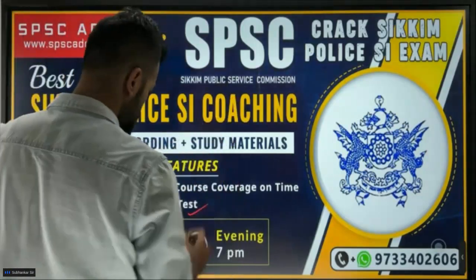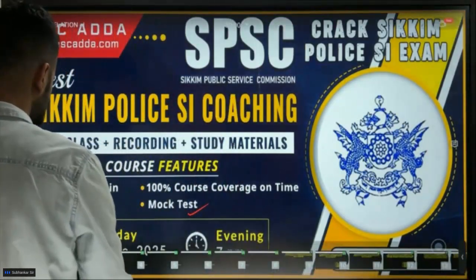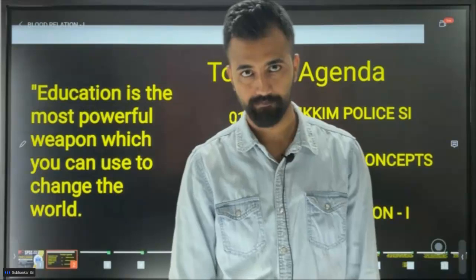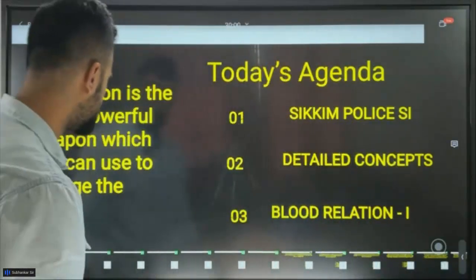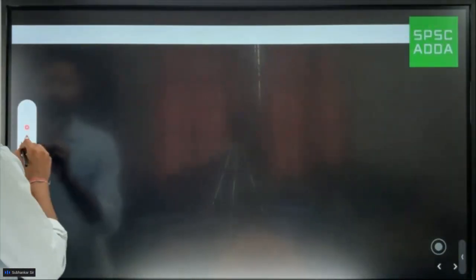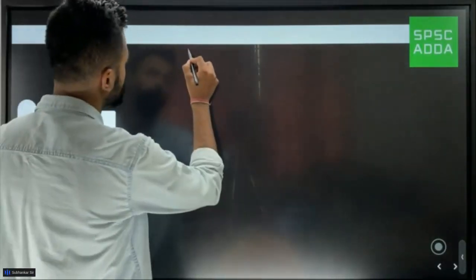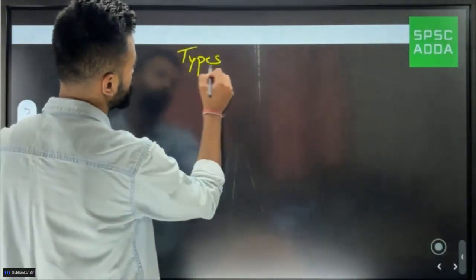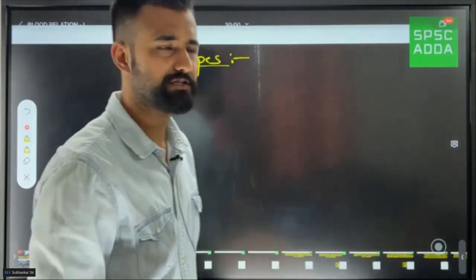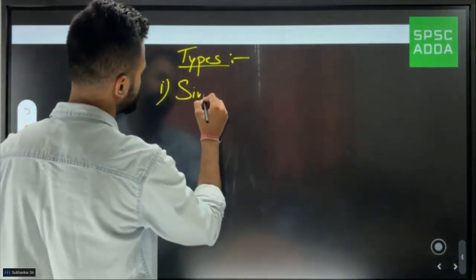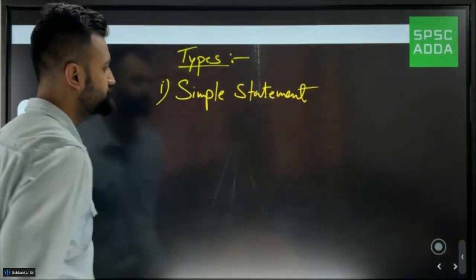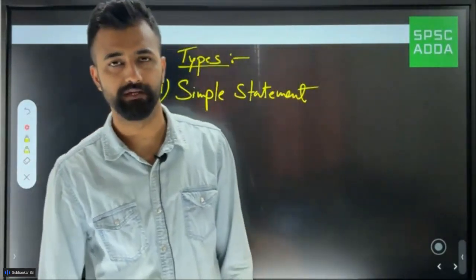So I'm starting the topic blood relation. Generally in the blood relation topic, what are the types? Let's understand the types of blood relation questions that we'll be able to see in the exam. Number 1 would be a simple statement based question. This is the first simple type that we have to cover.